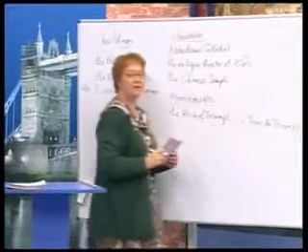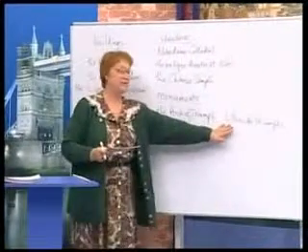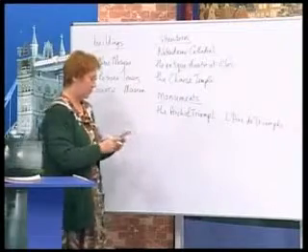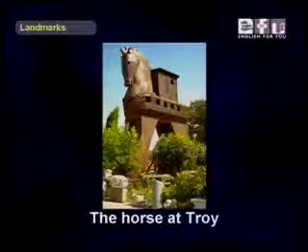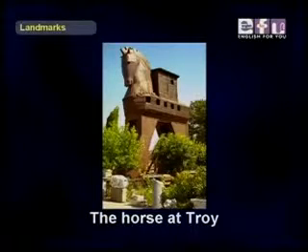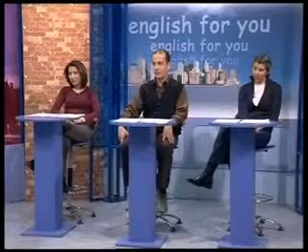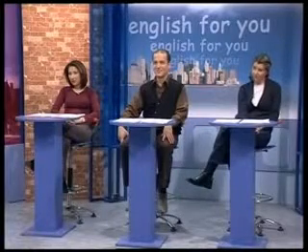Sometimes, even in English, we see it written like this, but sometimes like this, the Arch of Triumph. Okay, Ali? The horse at Troy. Where's Troy? I don't know. It's in Turkey. It doesn't matter. It's in Turkey.